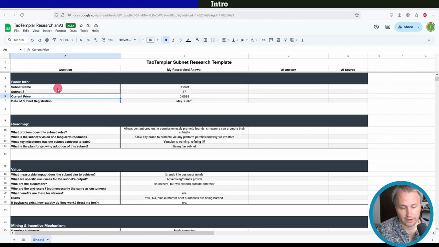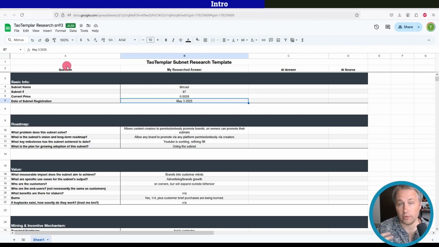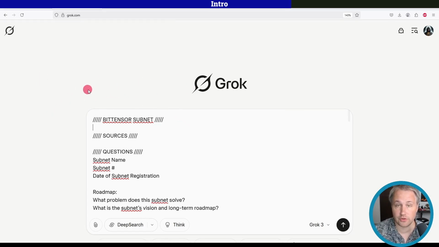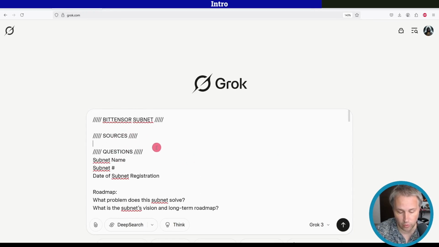Just to give a quick rundown, I have a bunch of questions on the left here, and I'd like to get answers for many of them. It is quite a bit of work, but we can make it a little bit easier by using AI. So let's walk through this prompt just so you understand what's happening here. I'm going to put in the subnet that I want to research here, and then I'm going to provide sources for the subnet here. And then you're not going to touch anything more in this prompt.